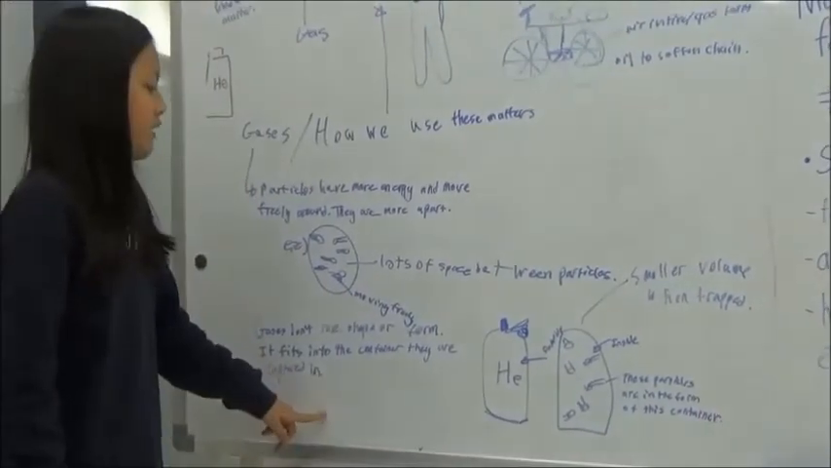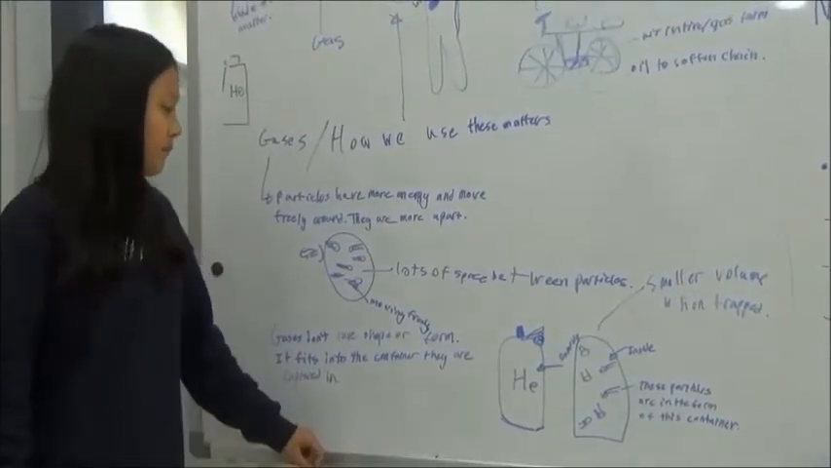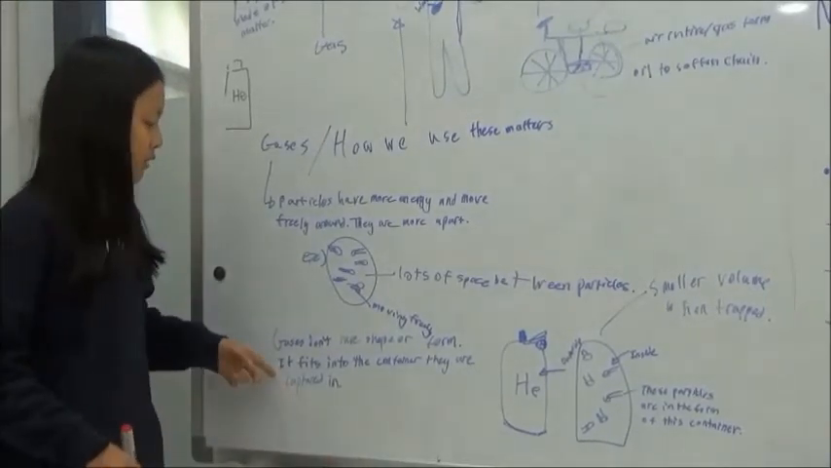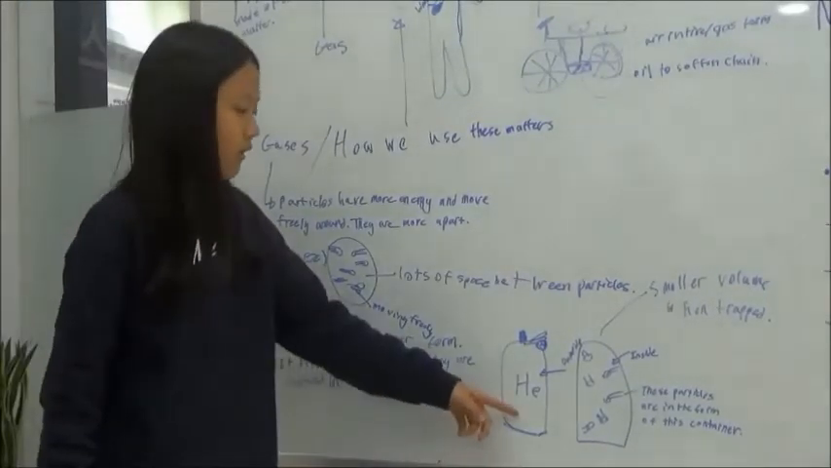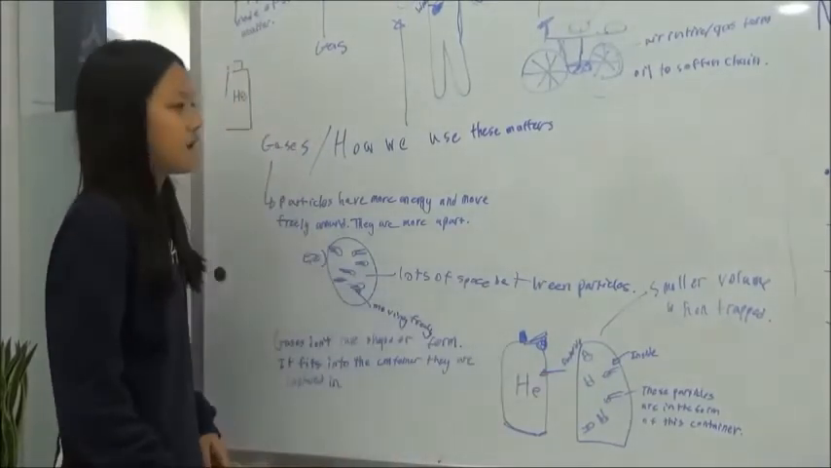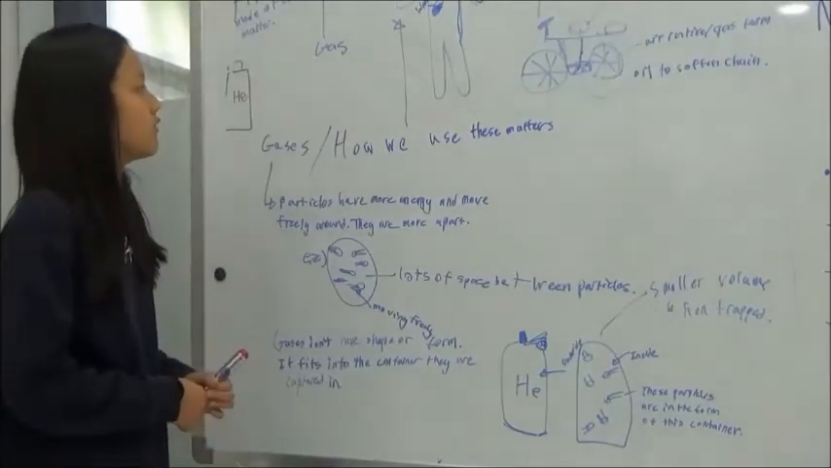For example, one of them is helium, and they also move very quickly around. They don't have shape or form, in contrast to solids. Wherever they go into a container like this, they take its shape. They can't hold their shape by themselves.